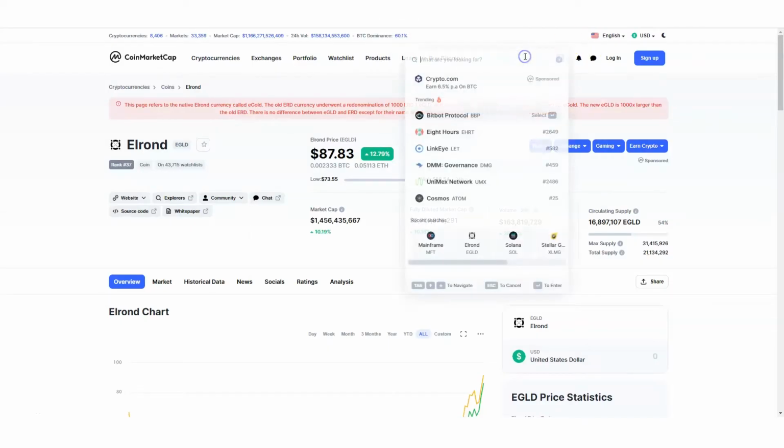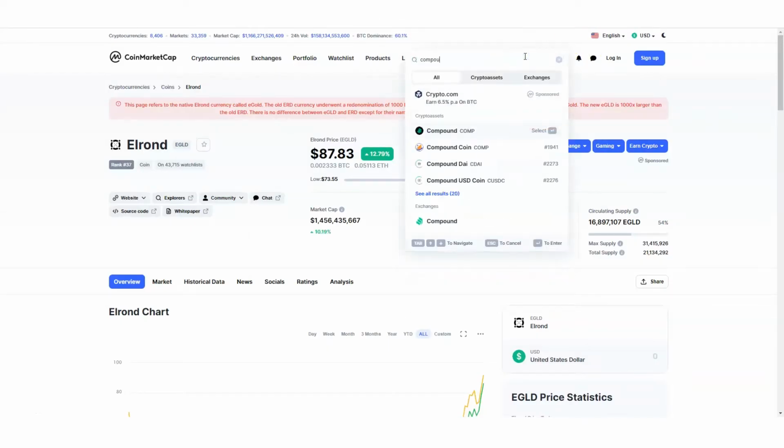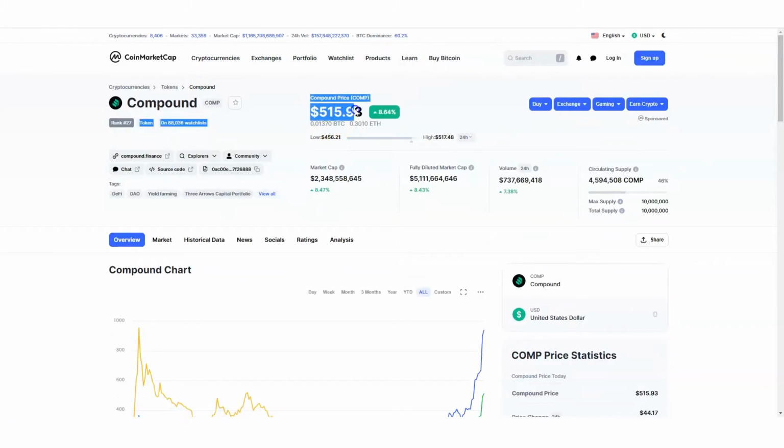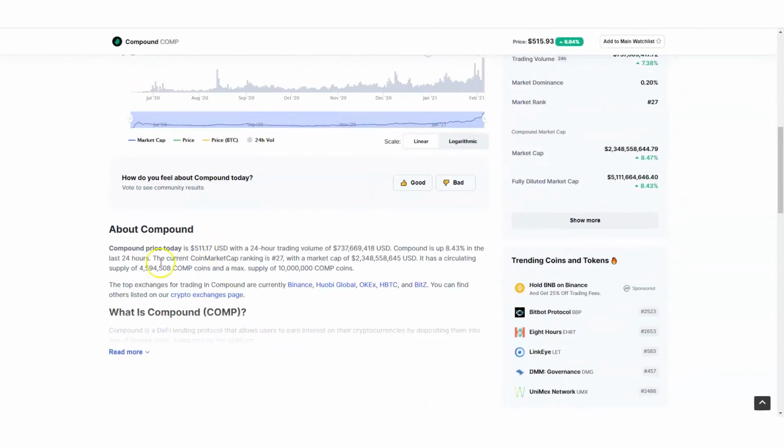So then this is what I do. I go to CoinMarketCap. I can go to Compound here, and I can find out what Compound's all about. Look at this, Compound's worth that price. Look at that price goes in here. Then I want to know more about it. Here you go. I can learn more about Compound.